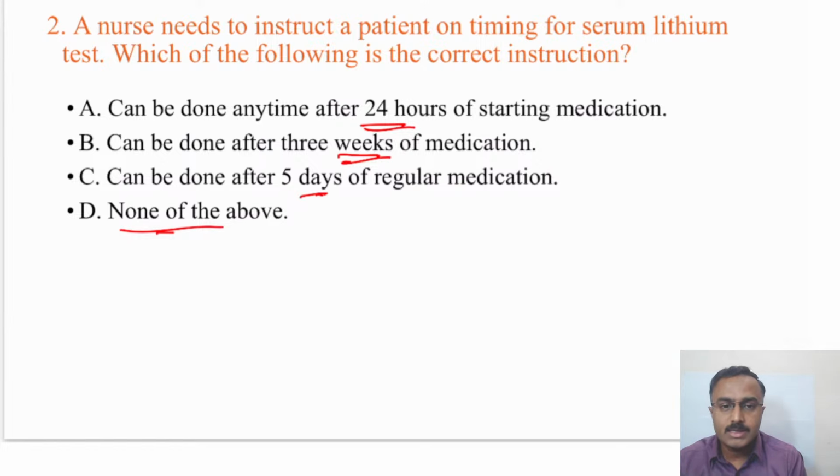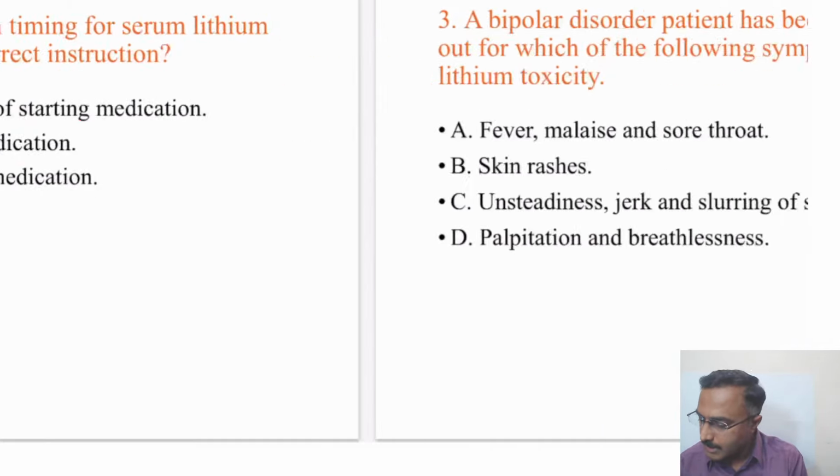So it is in this context that usually a serum lithium level is ordered on the 5th day of any change in the medication or starting of the medication. There is one other instruction that we give: the patient on regular medication has to consume the night dosage of lithium and has to come fasting, about 12 hours, not having had the morning dosage, get his blood sample drawn, and then he can have the medication. That sample which depicts a lithium level is taken as the steady state level.